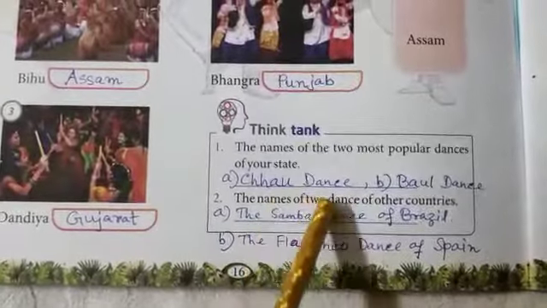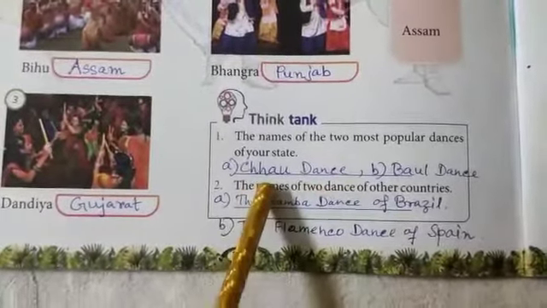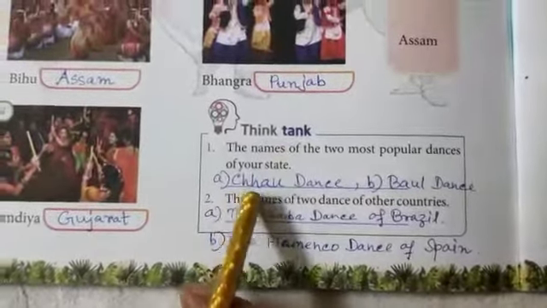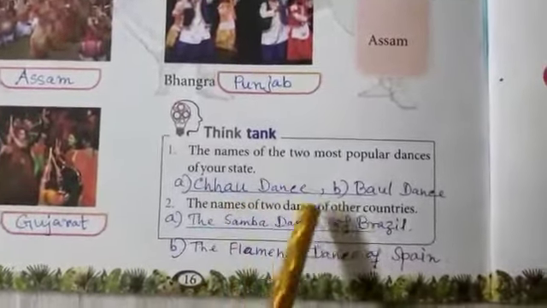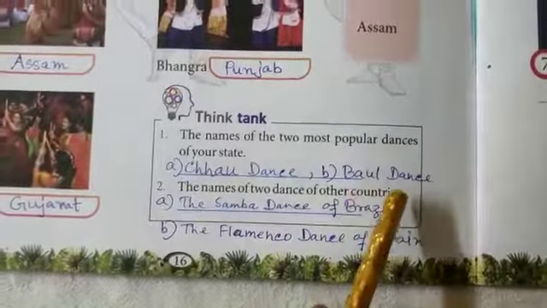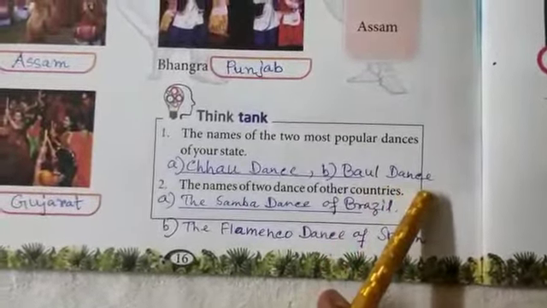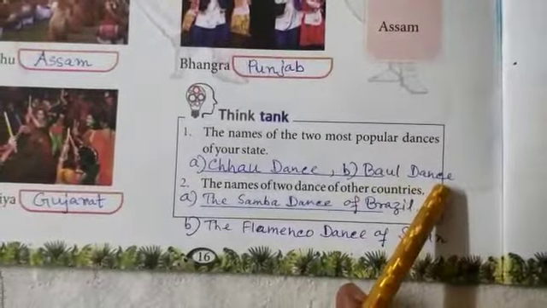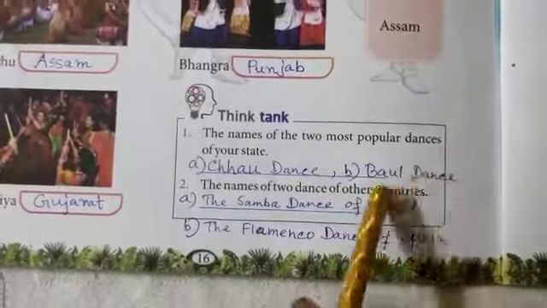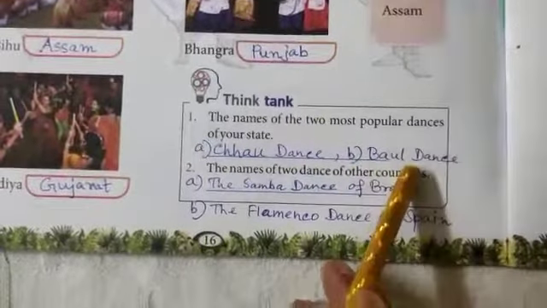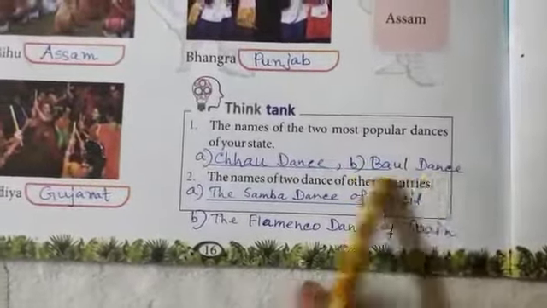C-H-H-A-U, Chau. And the other one is Baul dance, B-A-U-L. It is from Birbhum and Bankura. In those districts you can see this form of dance.